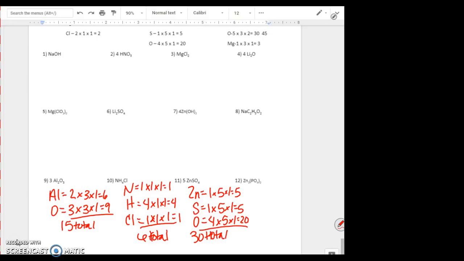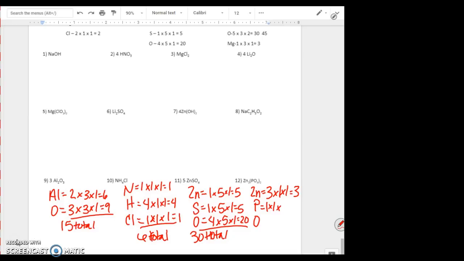atoms. And number 12, finally, we've got Zn, which is zinc, P, phosphorus, and O for oxygen. Zinc has a subscript of 3. It has no coefficient, and it is not part of the parentheses. So 3 times 1 times 1 gives us 3 zincs. The P is inside the parentheses. It has no subscript, so it would be 1, no coefficient.